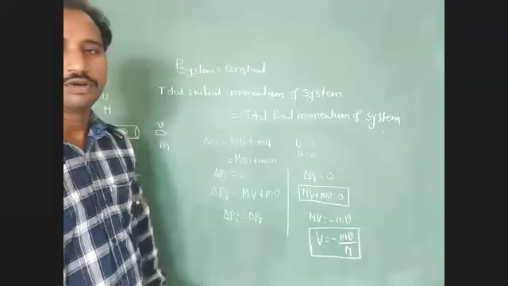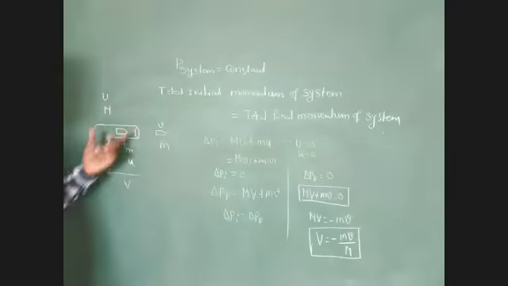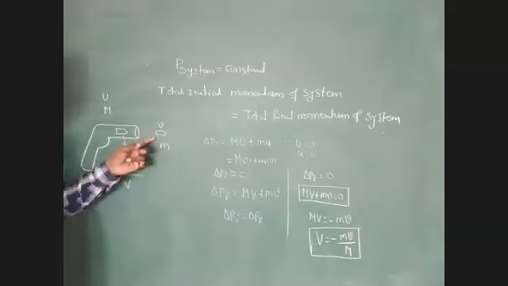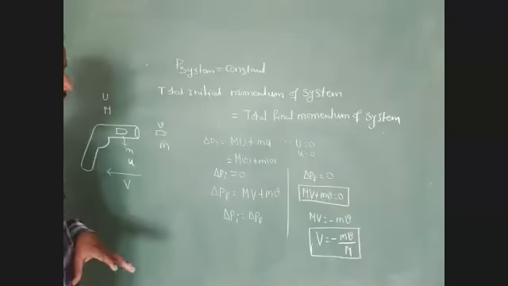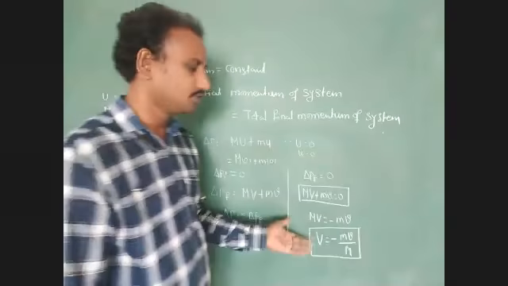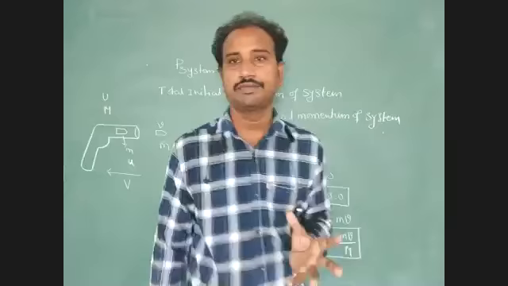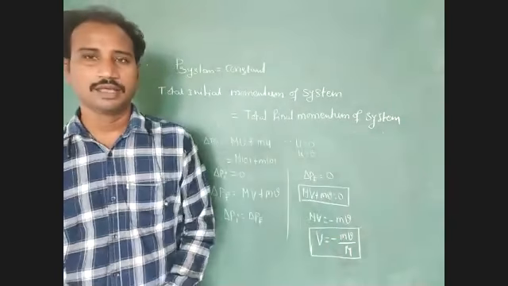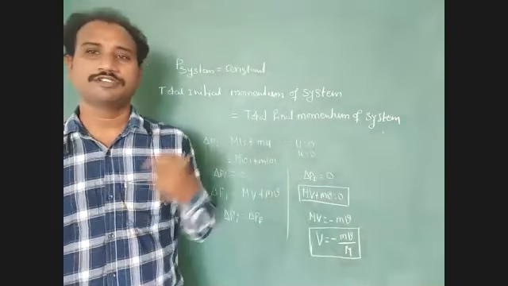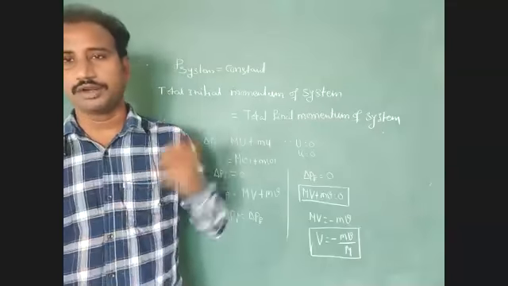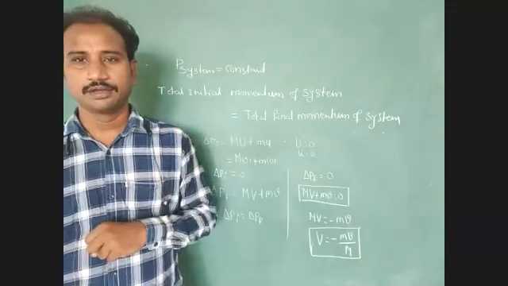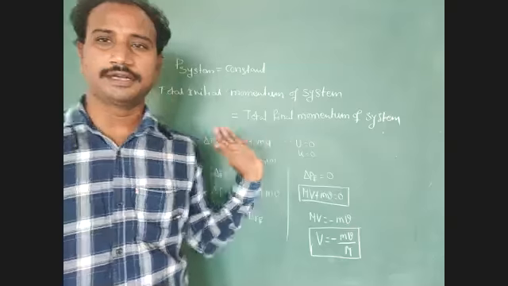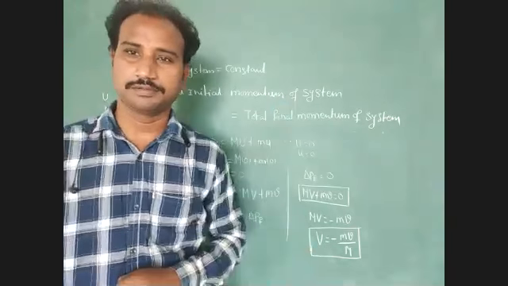Minus indicates opposite direction. Here the velocity of the gun is in the direction opposite to the velocity of the bullet. So we can easily find the recoil velocity of the gun with the help of this formula. Like that, we have to apply the law of conservation of linear momentum for every example. So note down this condition. Next, we have to discuss one more example.